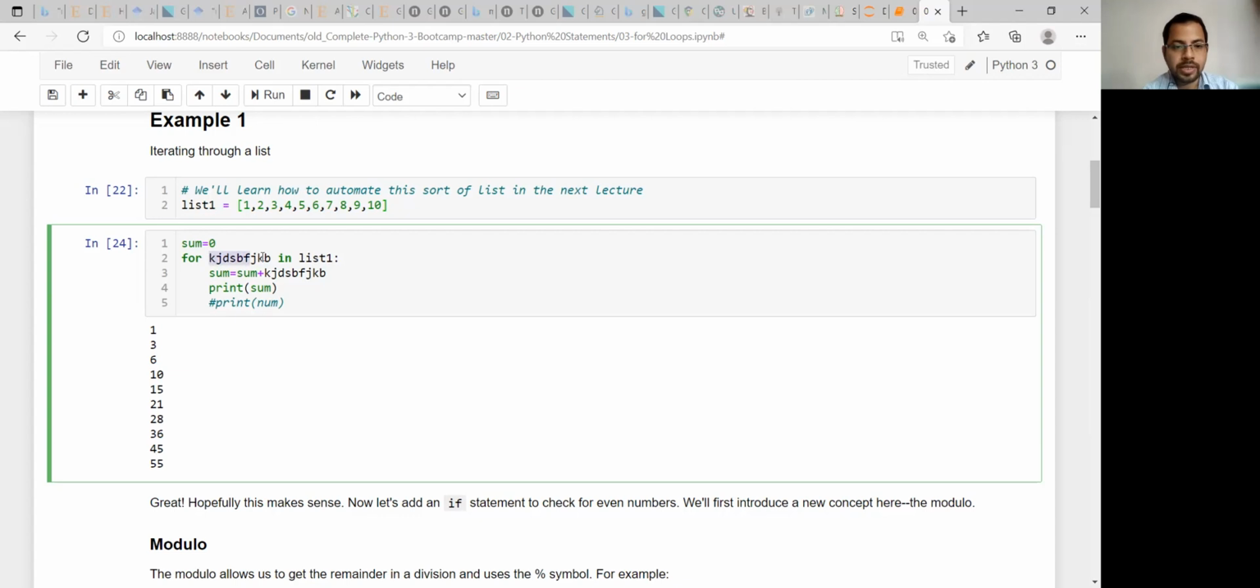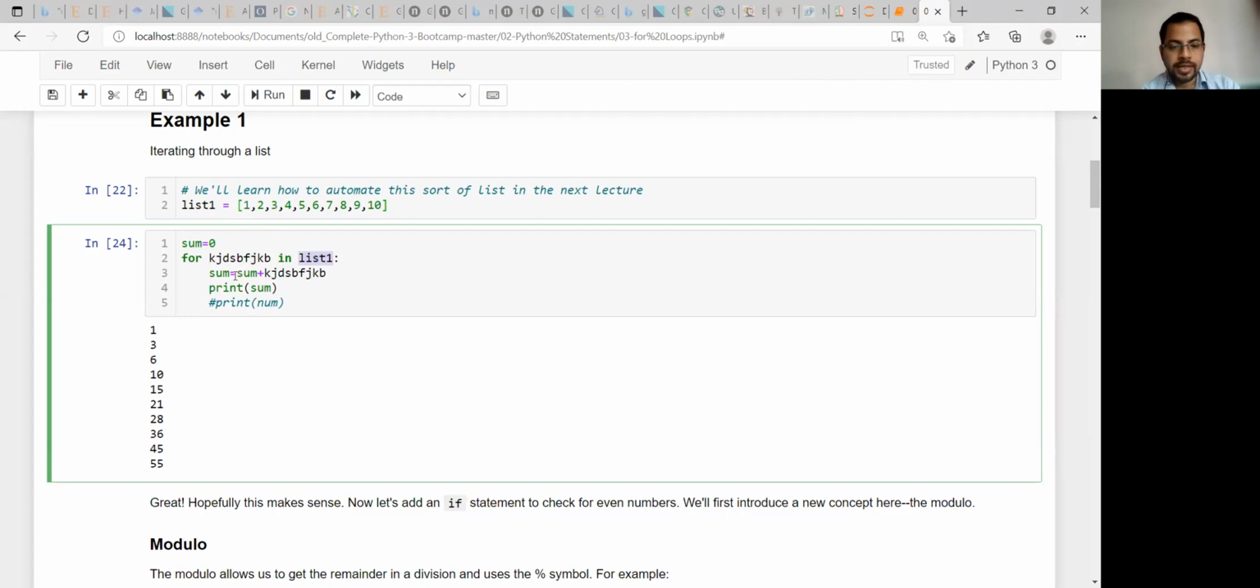So this is a variable name, nothing else. So every time you need to use that variable name. Now what is the function of this variable? Its function is to take values one by one from this list one. So you go back to this list one. So the first value is 1.